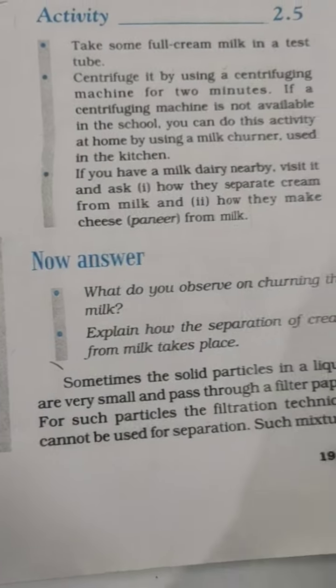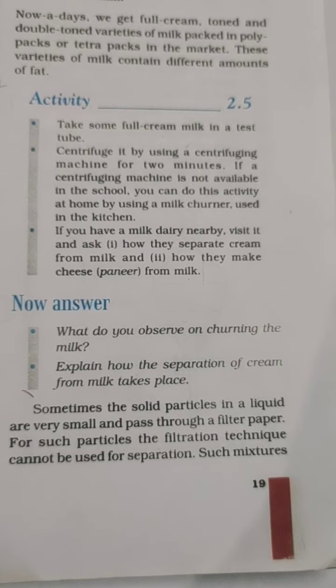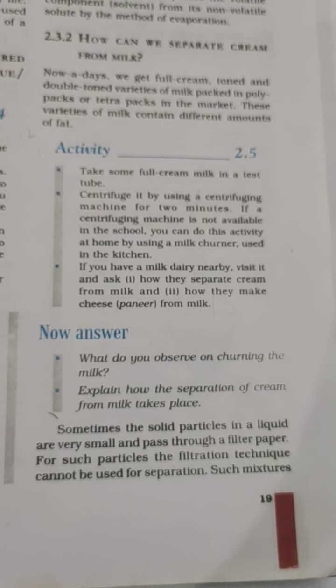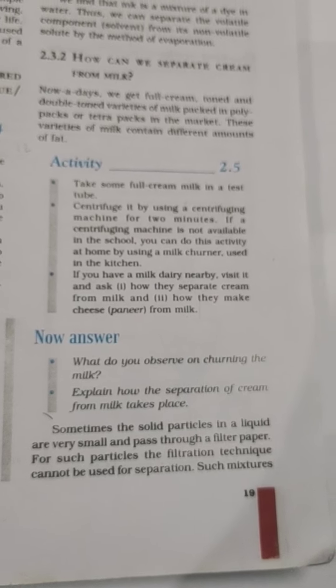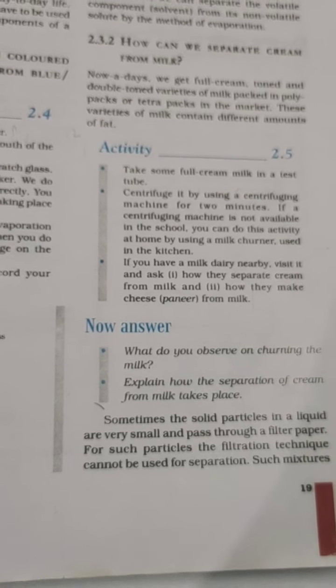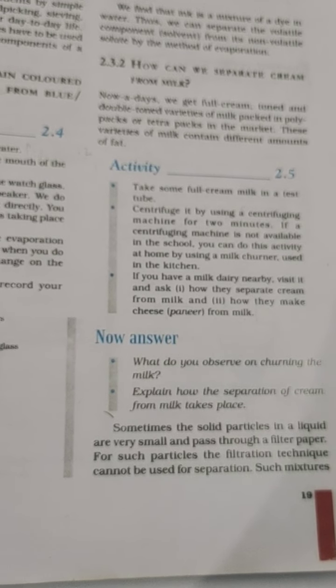Once again, I will show you this book. A question is, what do you observe on churning the milk? What happens when we churn the milk? We see that all the cream floats on the top of the liquid. You can also do this at home today or tomorrow. Take one glass of unboiled milk, and churn it in the mixie jar for 2 minutes. You will see that a frothy layer of cream forms on top of the milk. So that is the idea of a centrifuge.